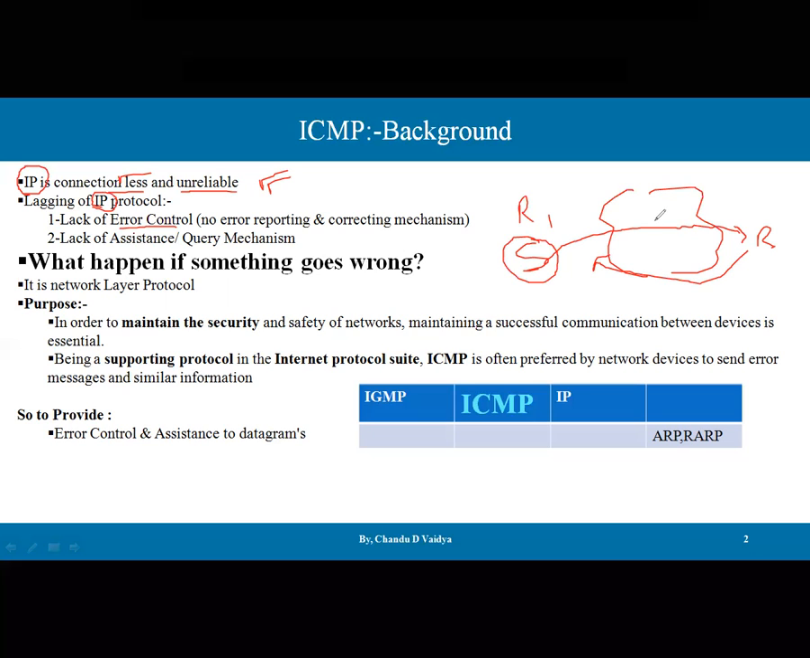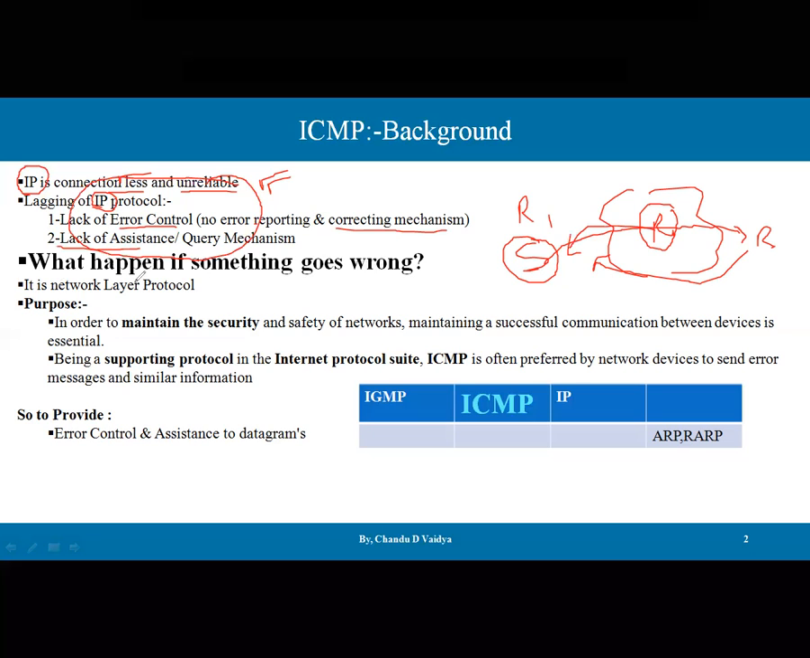Let's say at the R1 router, a packet is discarded for some reason. That information is not going to be known to the sender in terms of the IP protocol. So an error reporting and correction mechanism is not available in the IP protocol. And second, the IP protocol also lacks assistance and query mechanisms. There is no support mechanism provided to the datagram, so the person sending the message has to rely on that scenario. In order to provide such a mechanism, we need to learn something new.